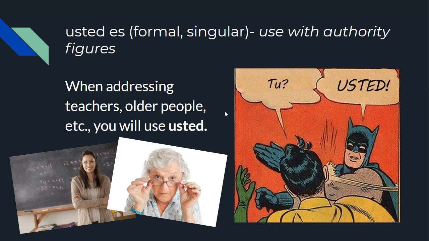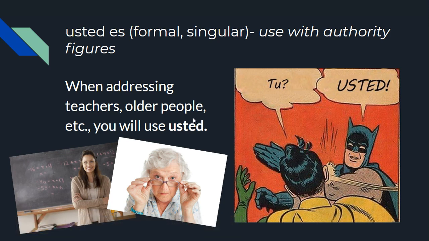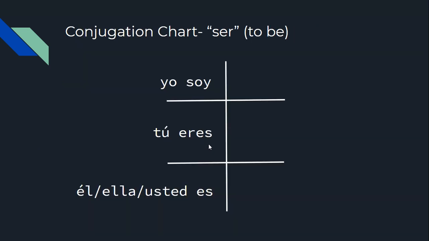Remember back, usted es. Okay, we'll use that with authority figures so that it could include your teachers, older people. Our video noted that a general rule of thumb is if you would call that person Mr. or Mrs. at any point, we would probably use usted. Grandparents and family are also good examples, especially if they are older, right? If they're our age, we may use tú.